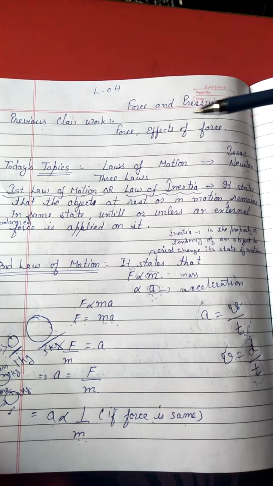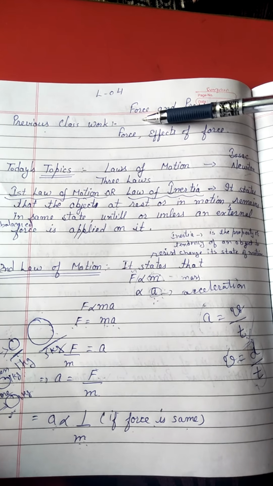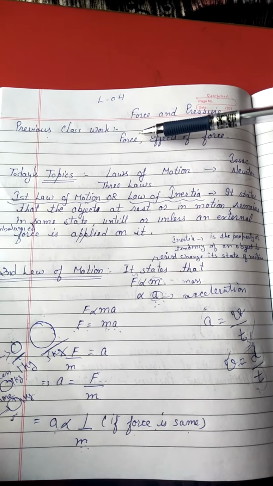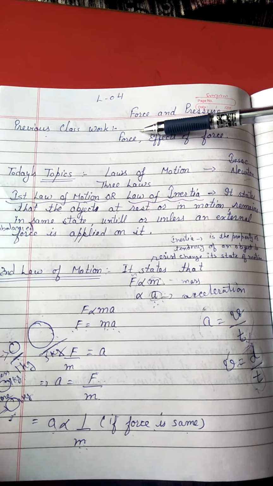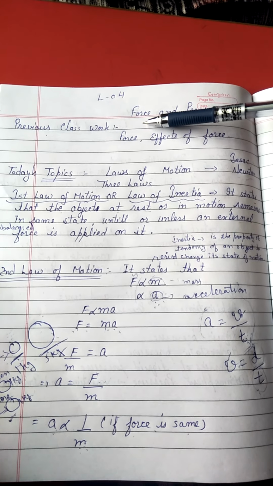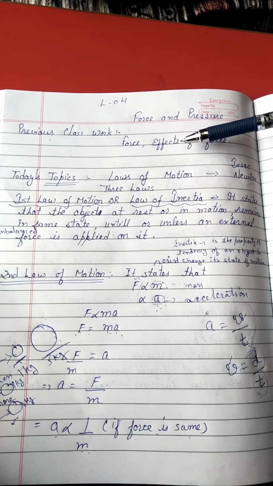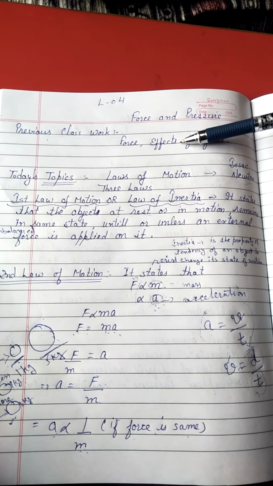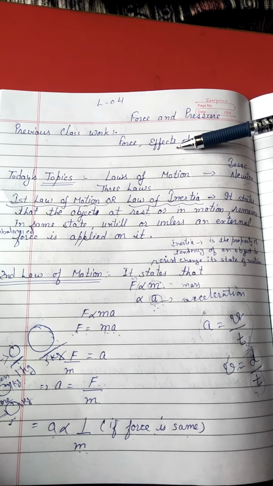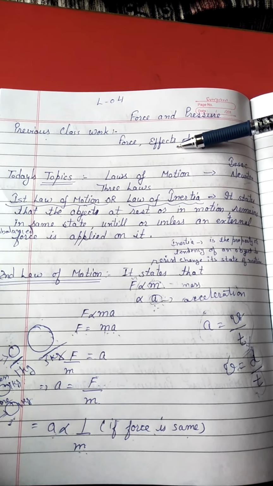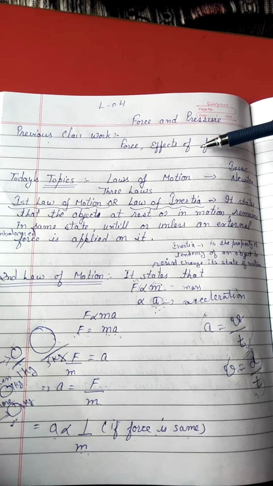Students, in the previous class we covered two topics, that is force and effect of force. Force means a push, pull, hit and kick, which is the main cause of motion in objects. And in effects we studied that it can change the state of motion, it can change the direction of motion of the object, it can change the speed, and it can change the shape and size of the objects.